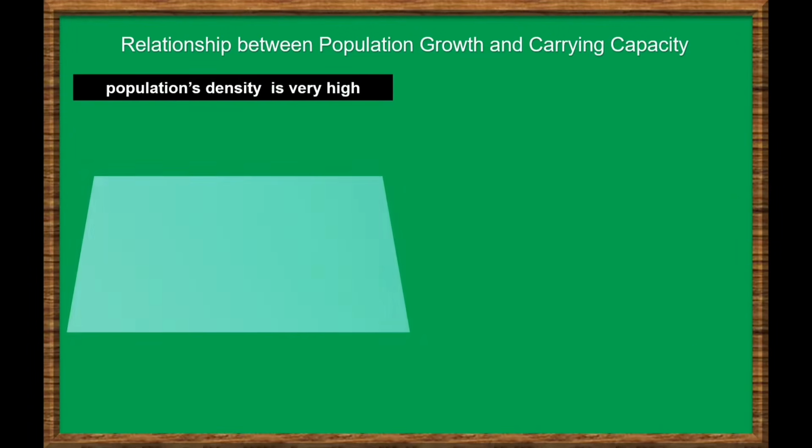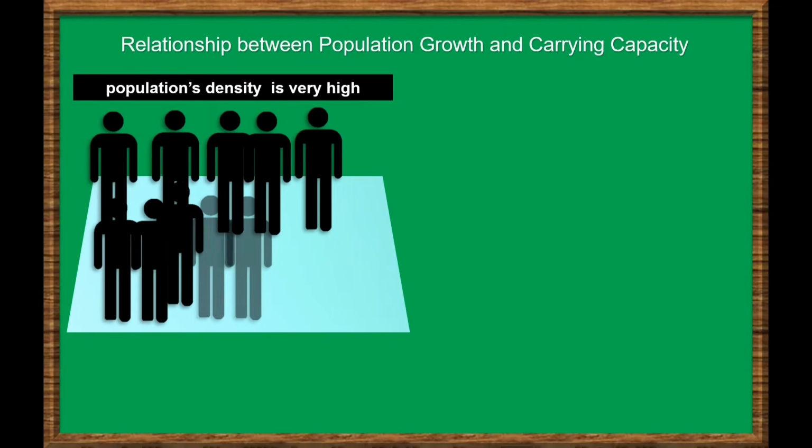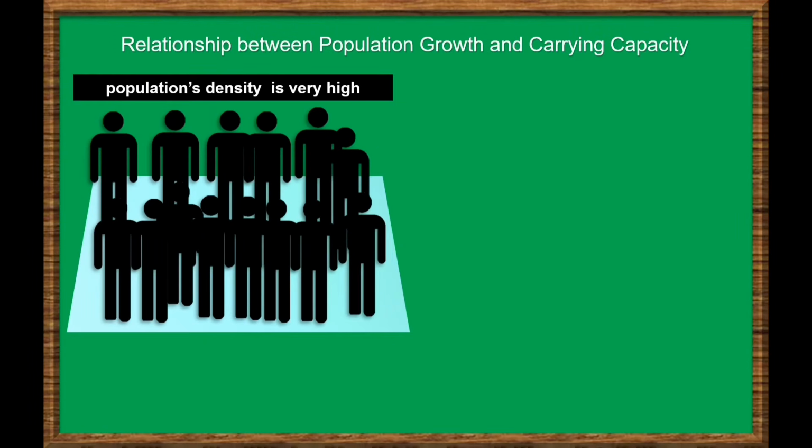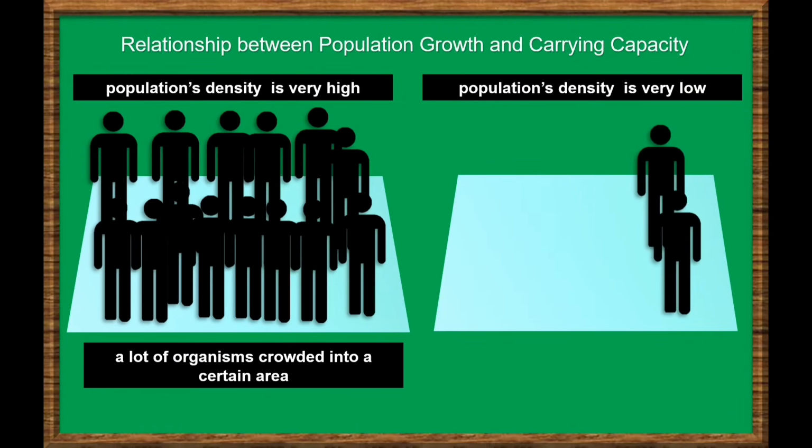Please take note that if the population's density is very high, it means that there are a lot of organisms crowded into a certain area. But if the population's density is very low, this means that there are few organisms in an area.